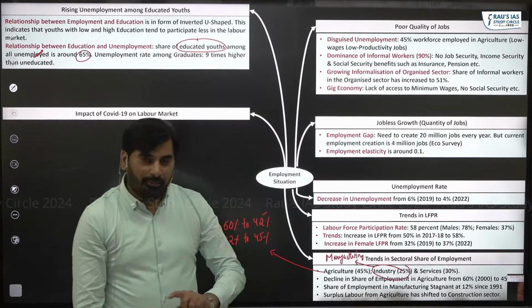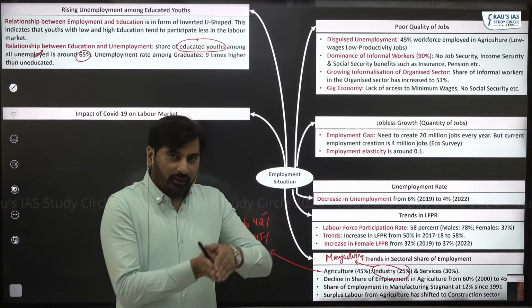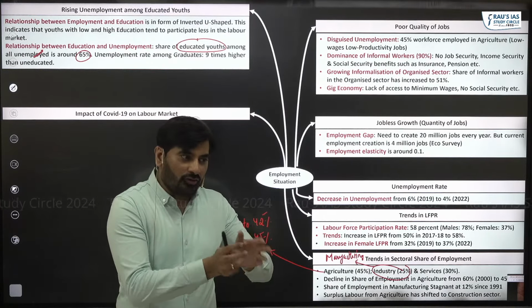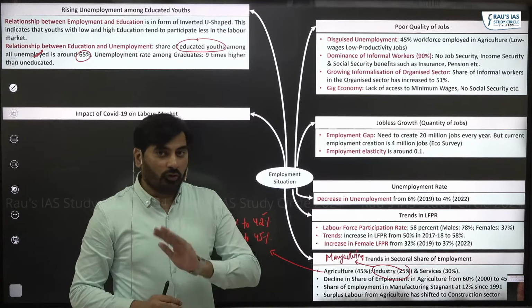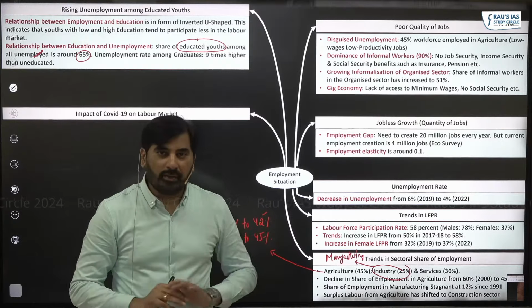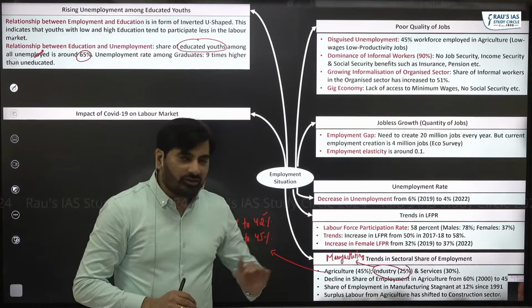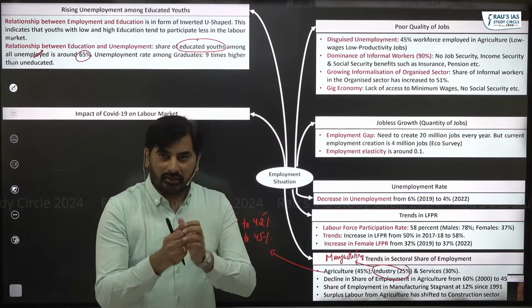Like I said, prior to COVID, after agriculture, it was the manufacturing sector which used to account for the largest share of employment. What happened during COVID? Lockdown was imposed. All the manufacturing enterprises were closed. There was so much uncertainty.